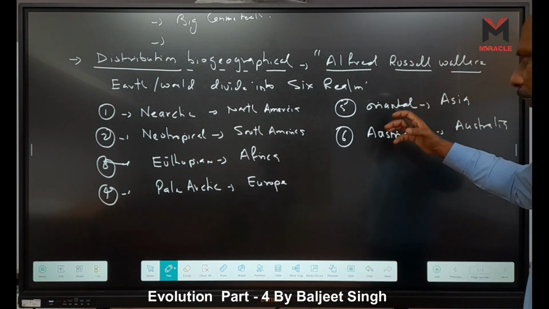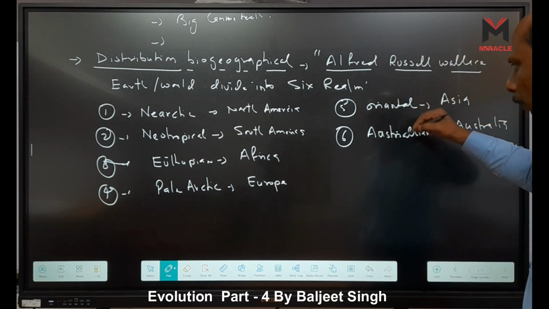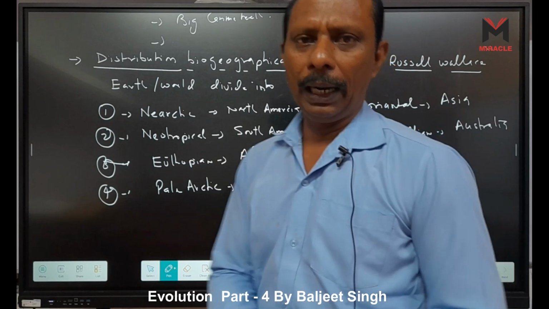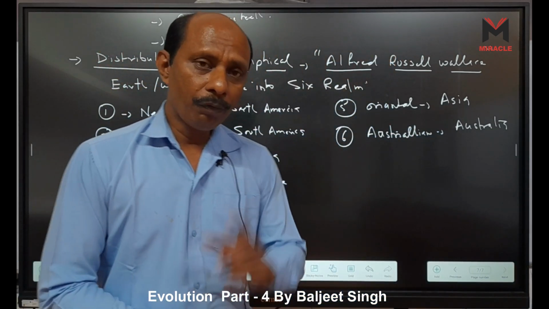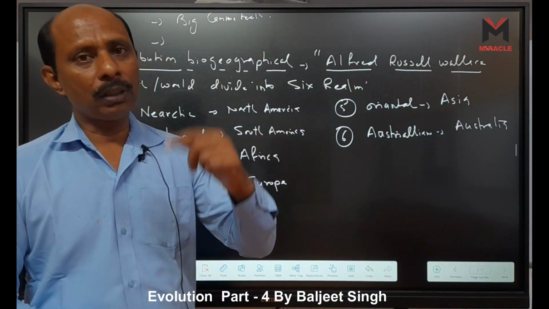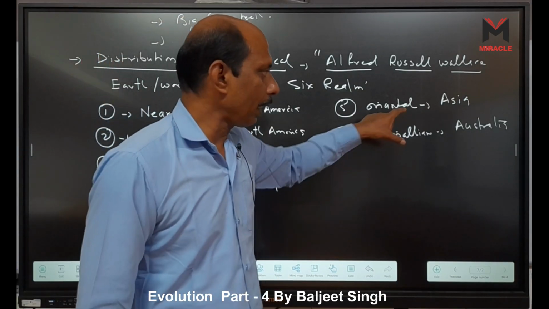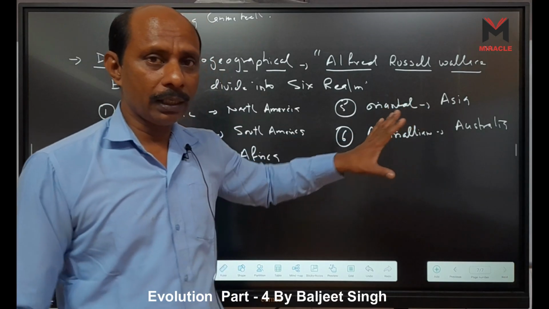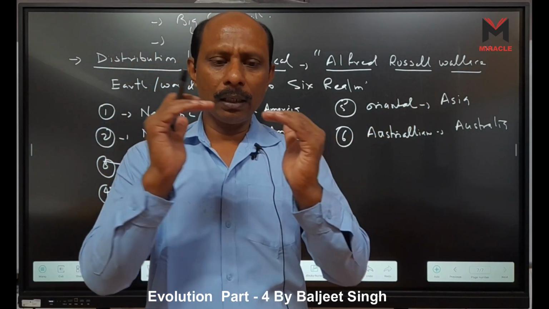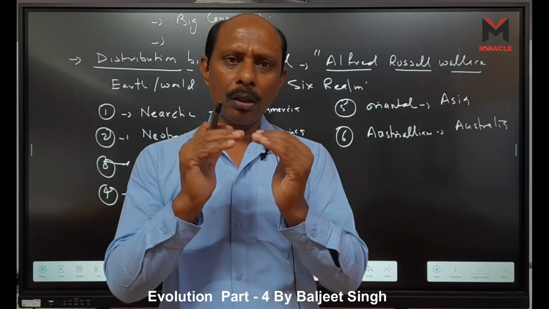The second example is given in Oriental and Australia. They were both the same continent initially, before mammals were found, right? Then continental drift happens: either they come and connect with each other, or they separate.